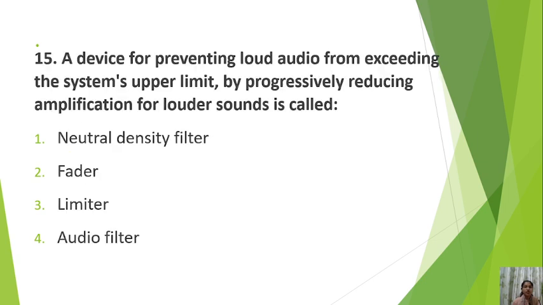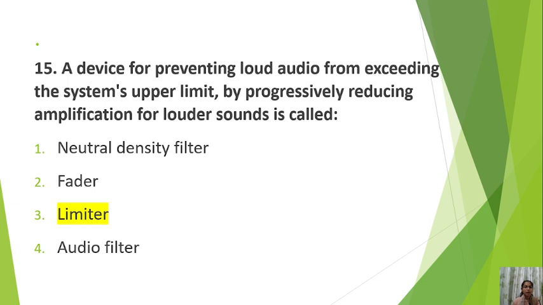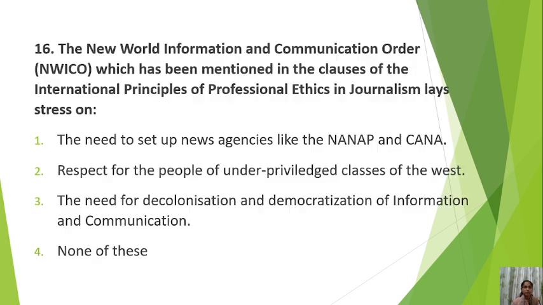Next, a device for preventing loud audio from exceeding the system's upper limit by progressively reducing amplification for louder sounds is called number 1 neutral density filter, number 2 fader, number 3 limiter, number 4 audio filter. Try to answer this. What prevents the loud audio from exceeding the system's upper limit? The correct answer is limiter, which limits the audio. Okay.